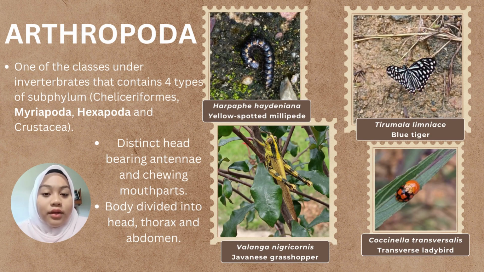I would like to continue with Arthropoda. Arthropoda is one of the phyla under invertebrates that contains 4 subphyla: Chelicerata, Myriapoda, Hexapoda, and Crustacea. But in our field trip, we only found Myriapoda and Hexapoda. The characteristics of Myriapoda are a distinct head, bearing antennae, and chewing mouthparts. And for Hexapoda, the body is divided into head, thorax, and abdomen.